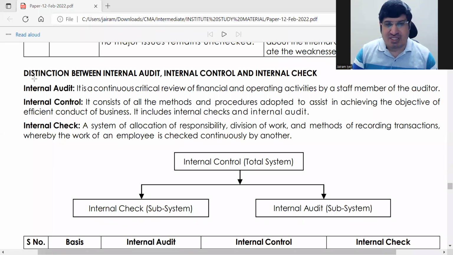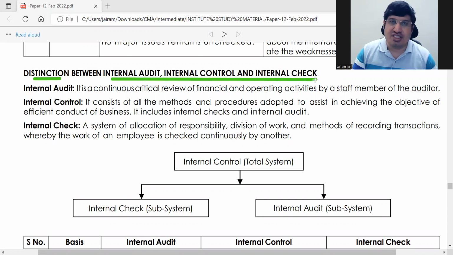We're seeing the basic difference between internal audit, internal control, and internal check. So what is internal audit? It is an auditing procedure, which is a checking procedure. Whatever comes under auditing, this also represents that.